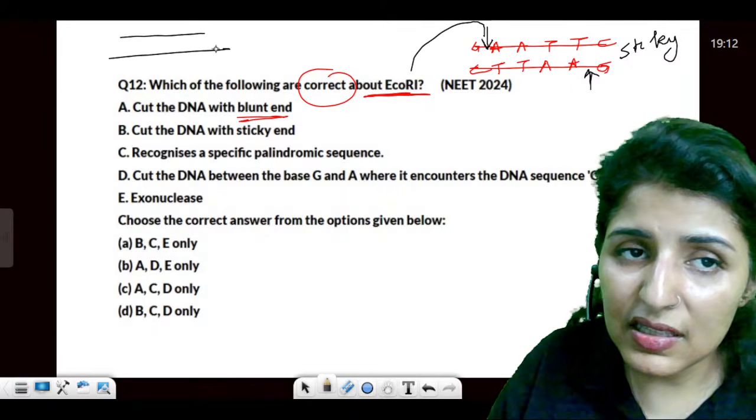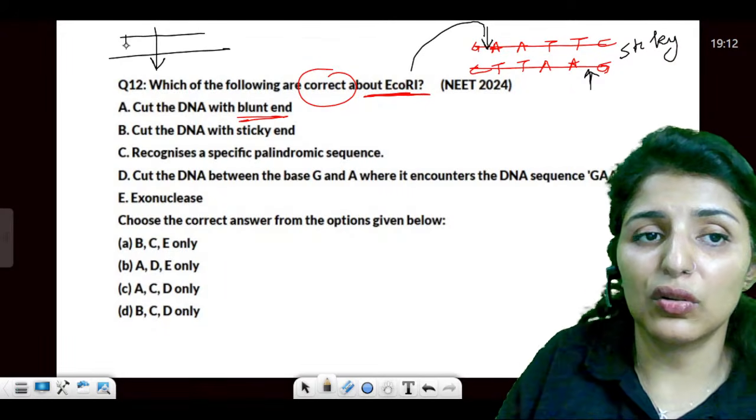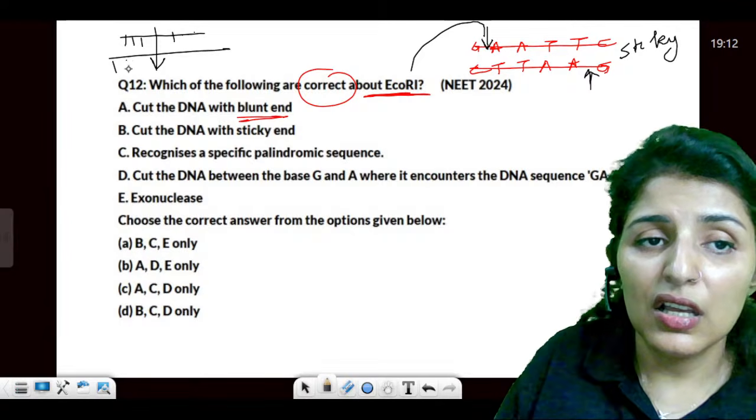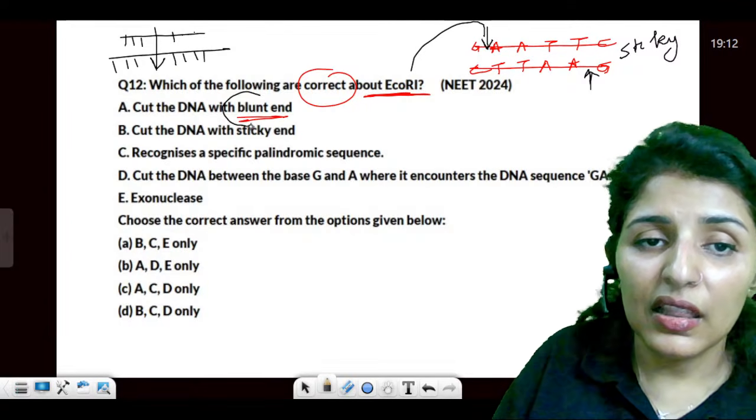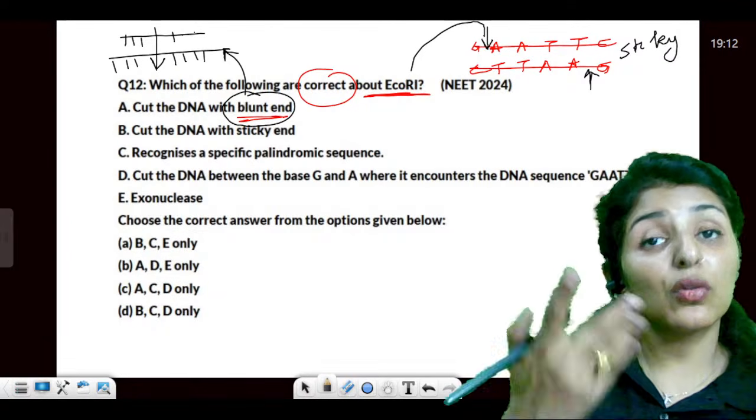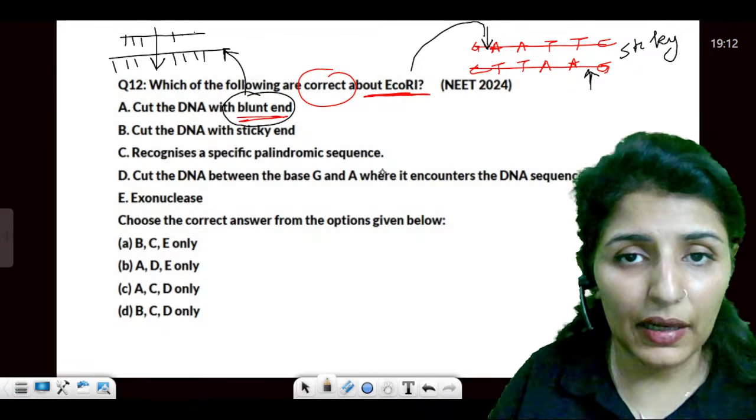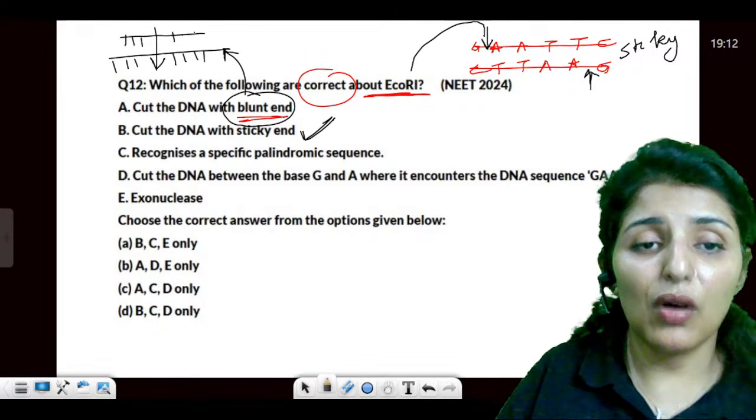But then there are other scissors which cut right in the center. So 3 on this side, 3 on this side. So right in the center when it is cut, then it forms blunt ends. There are no sticky ends, so it's difficult for it to bind. But E. coli cuts and forms the sticky ends.